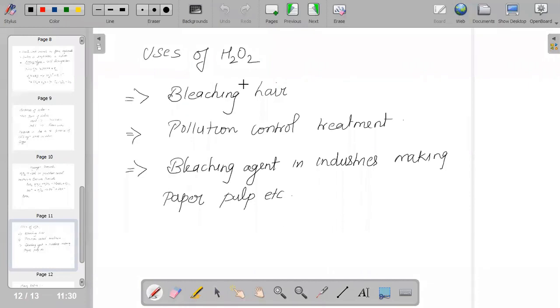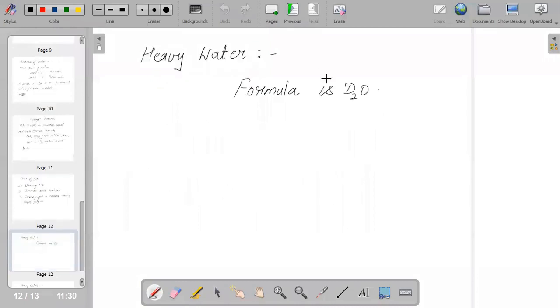And when we talk about heavy water, we all know it is D2O. We learned about three isotopes of hydrogen: protium, deuterium, and tritium. In order to form heavy water, the isotope of hydrogen is used, and it is prepared by prolonged electrolysis of water.